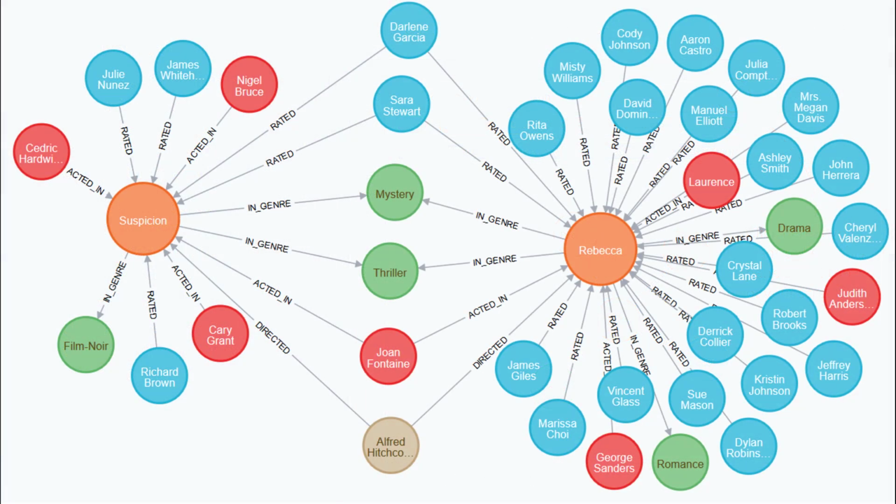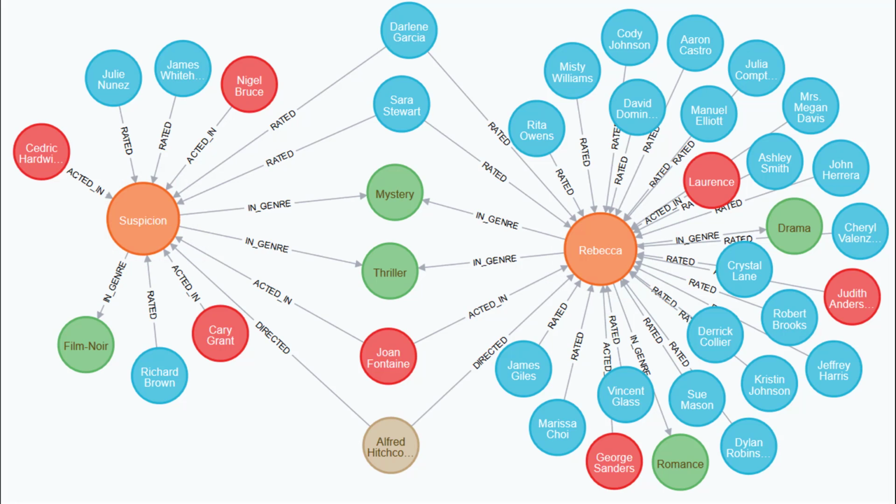Let's think about our question a bit before we start whiteboarding it. In a prior practice video, we looked at movies by the director Alfred Hitchcock and found that Joan Fontaine was an actor in two of his movies. The movies were Rebecca and Suspicion. If these were the only two movies in the database, it would be a very small database, but the data would look similar to what is shown here.